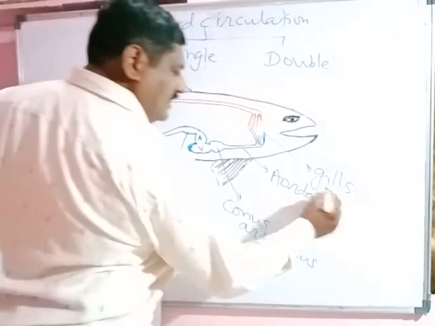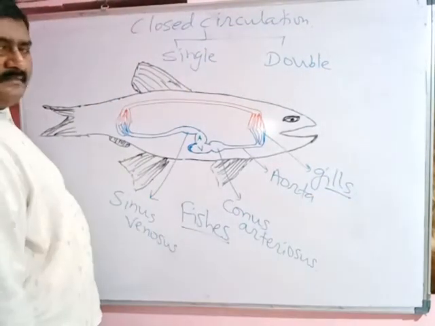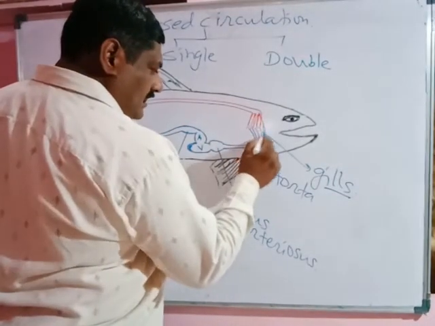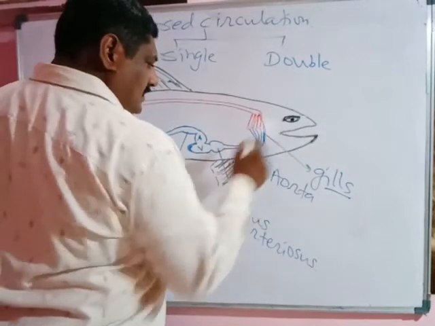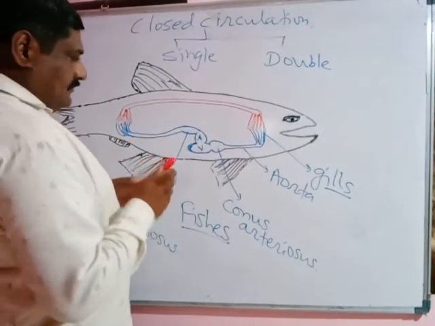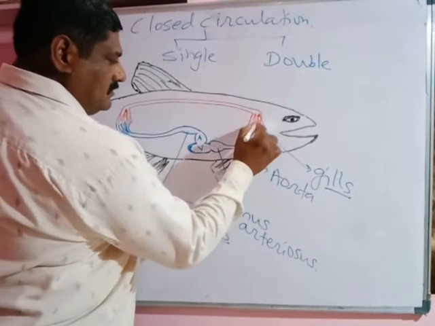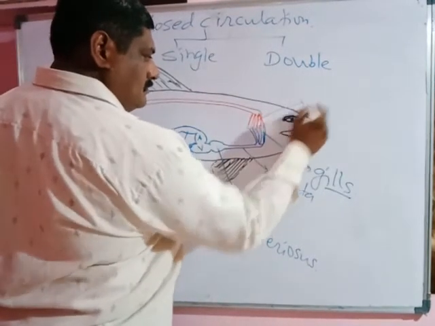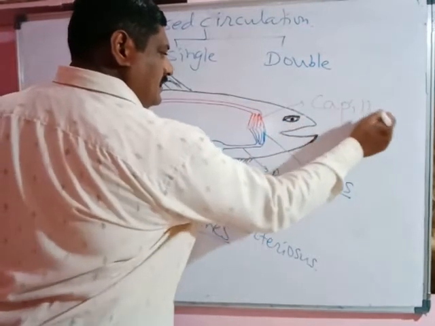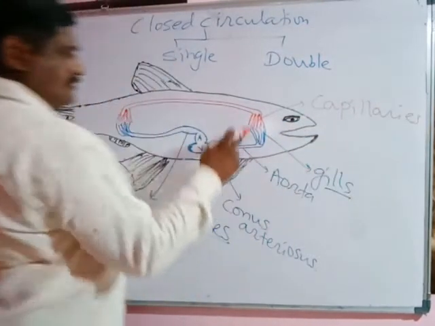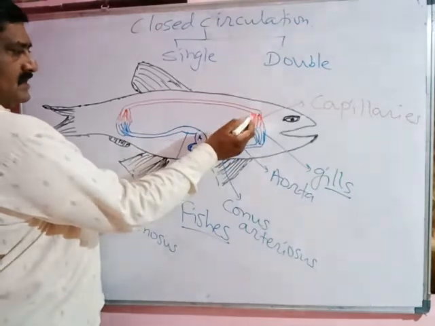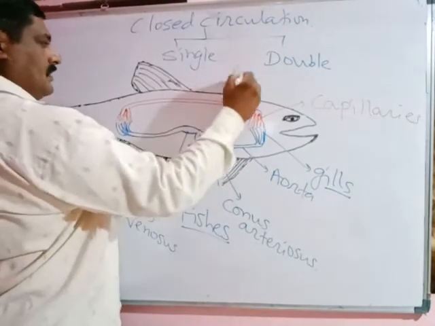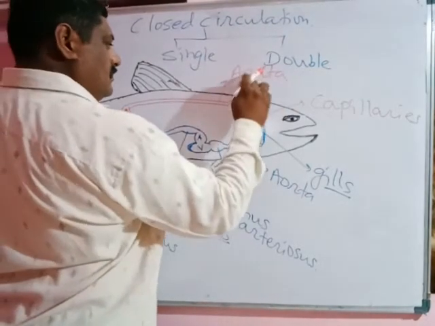In fishes, the aquatic animals, gills are the respiratory organ. In the gill capillaries, carbon dioxide is released from the blood and oxygen is taken into the blood. Such blood is then transported with the help of the aorta to different organs.